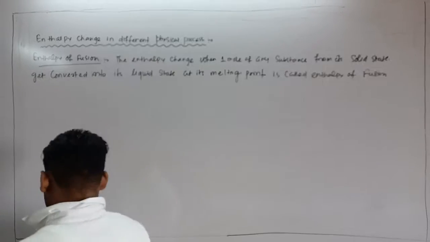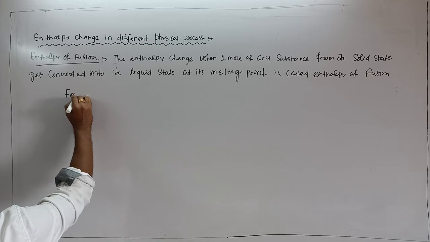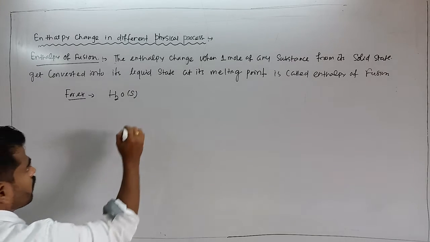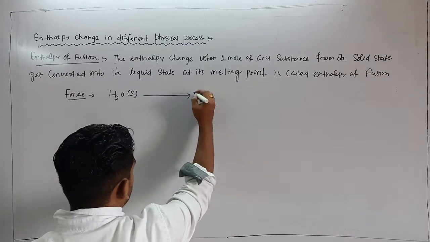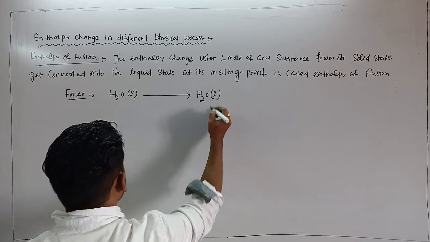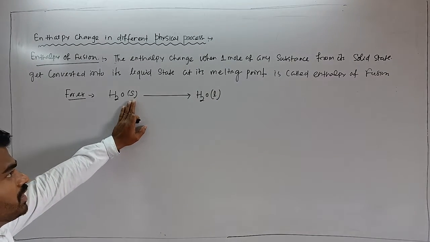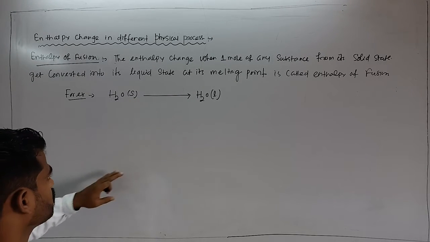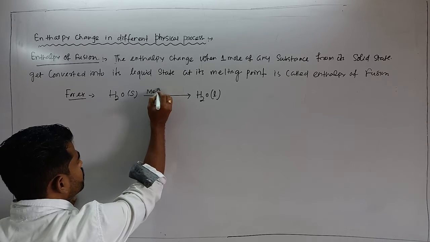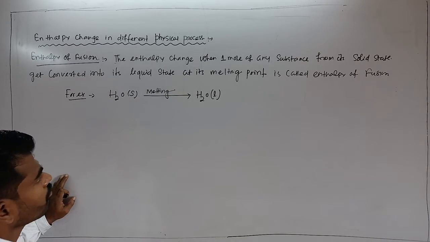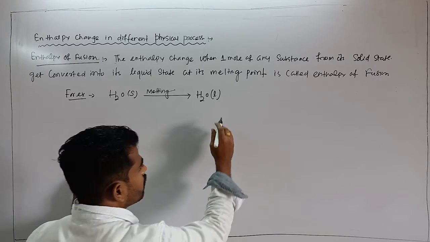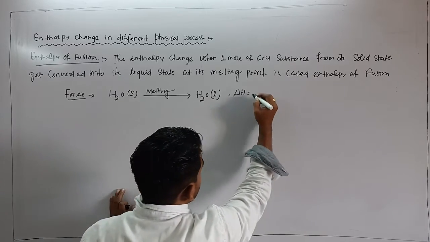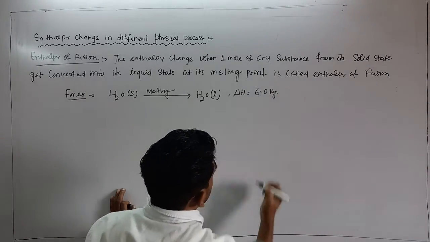That clear? For example, if I consider 1 mole of ice, H2O solid, 1 mole gets converted into liquid, H2O liquid. So energy is absorbed, you know. This one is an endothermic process. Solid gets converted into liquid. That process is known as melting. And here del H should be positive, that is 6.0 kilojoule.